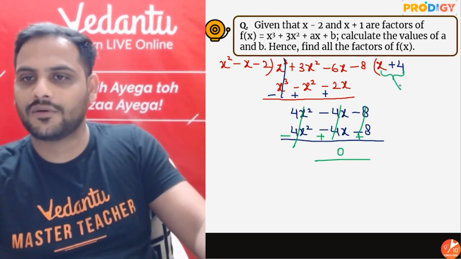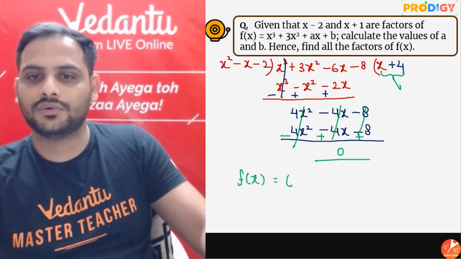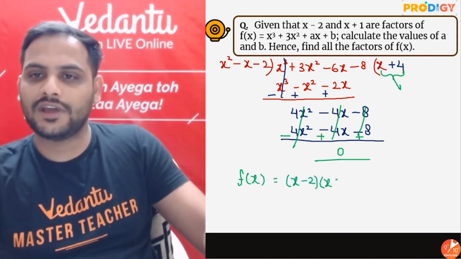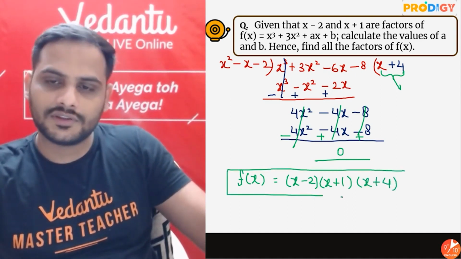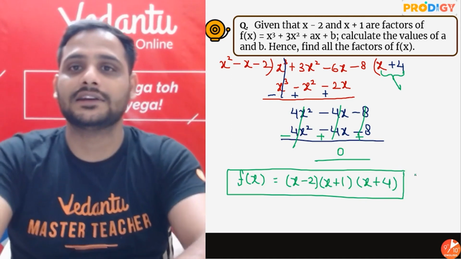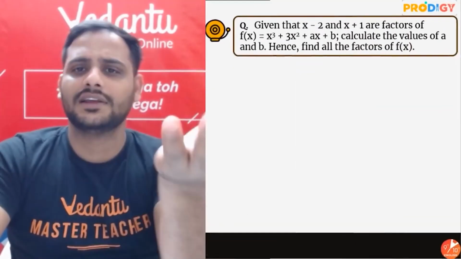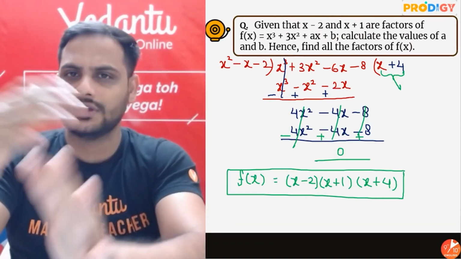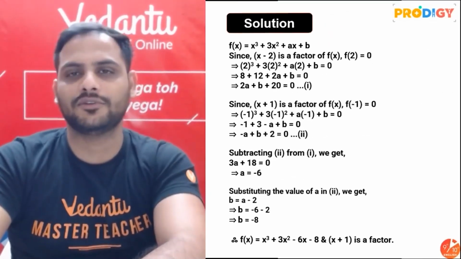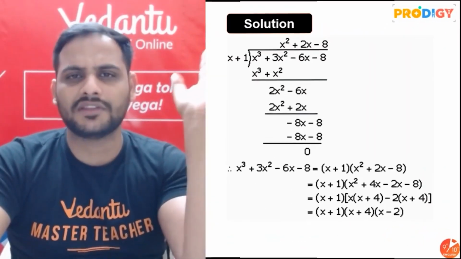So this is my required third factor. I can say f of x is equal to x minus 2 into x plus 1 into x plus 4. This is my remaining third factor. Okay, beta? So this is how this question will be done. Again, same logic every time. Once you have understood the relationship between factors and zeros, this topic is just child's play for all of you. So do attempt all the questions. Please don't be afraid. All the questions are very easy. You can see every time it is the same method.